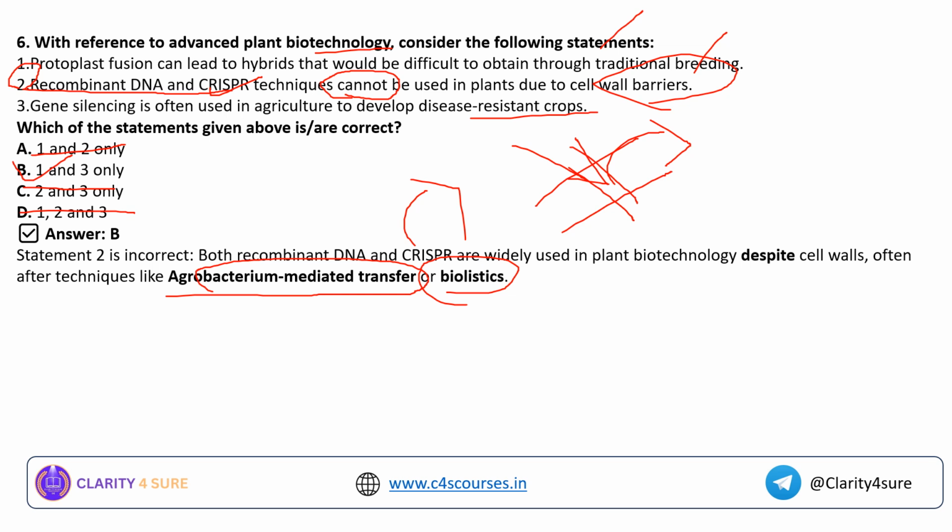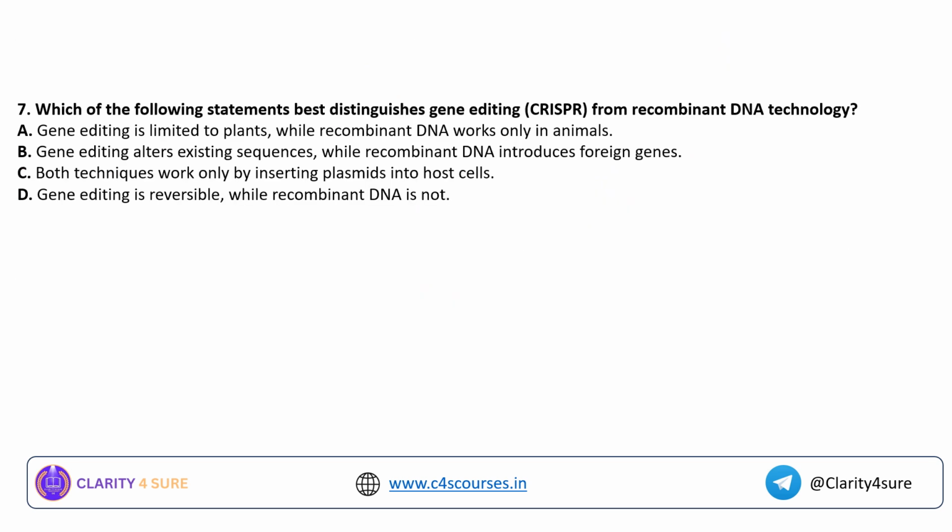So the answer for this question is option B, 1 and 3 only. I hope the CRISPR-Cas9 and the recombinant DNA is clear to you now. Coming to question number 7. Which of the following statements best distinguishes gene editing from recombinant DNA technology?